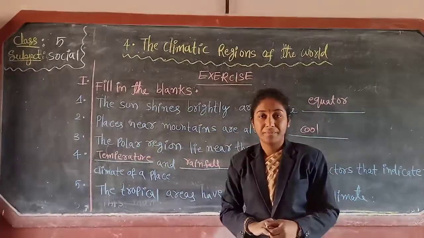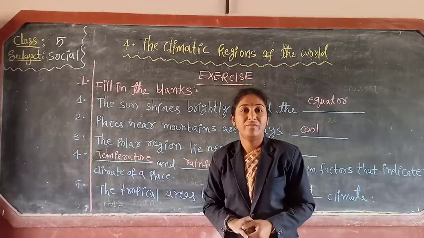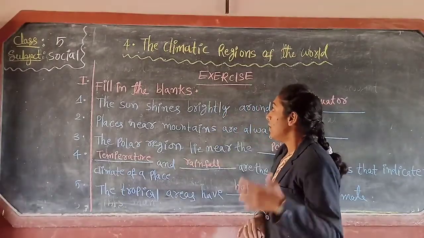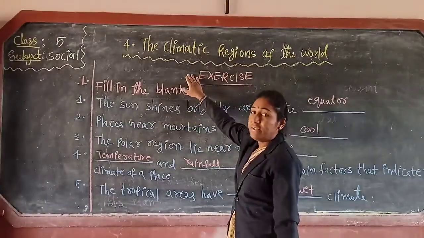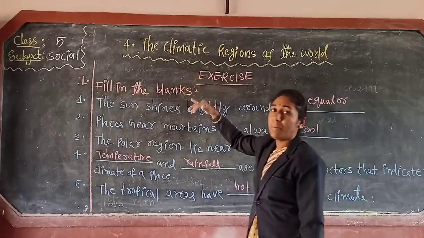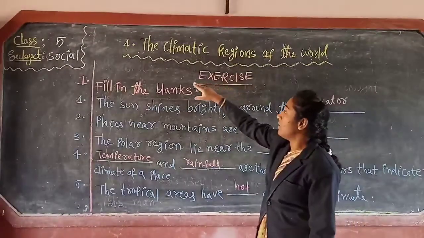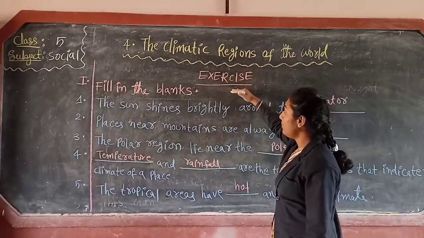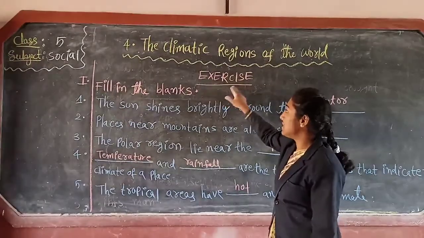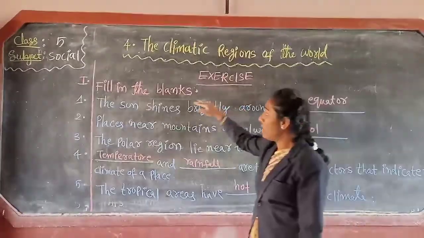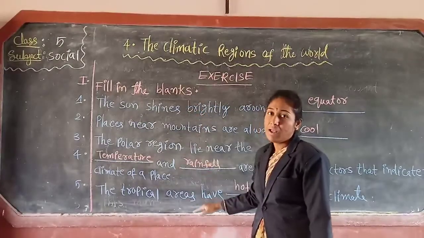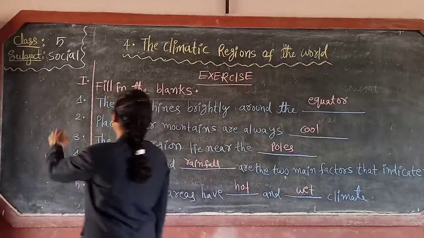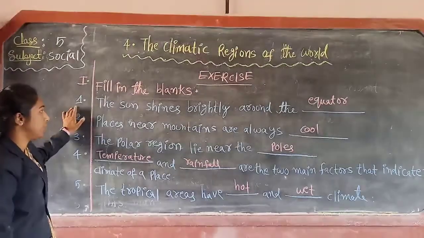Fair notes. Okay? All of you ready with your fair notes? Good. Write the lesson name, children. At the top of the page, write the lesson name, the climatic regions of the world. Then below the lesson name, you have to write the heading exercise. Then first bit is fill in the blanks. Okay? Fill in the blanks and look at the first question.